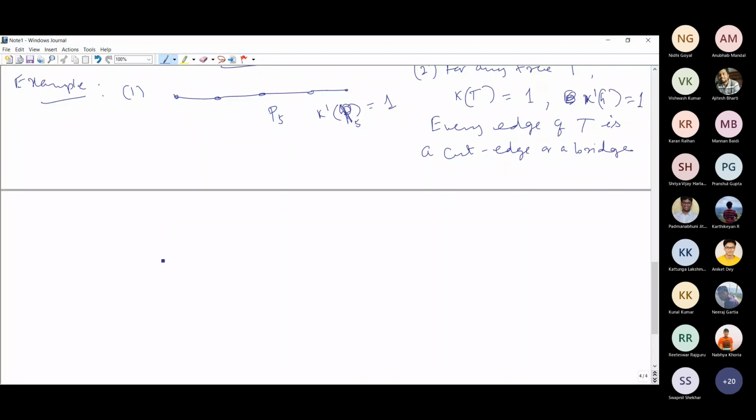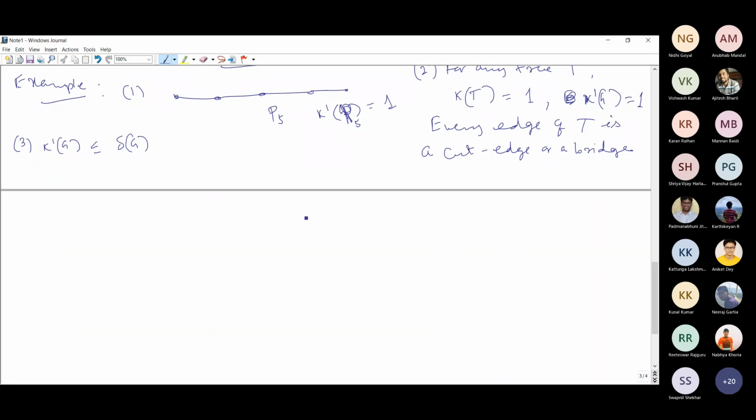Similar to the earlier argument, the vertex connectivity is less than or equal to the minimum degree in the graph. Can we get that the edge connectivity is also less than or equal to the minimum degree?